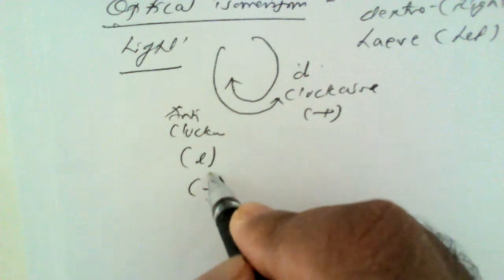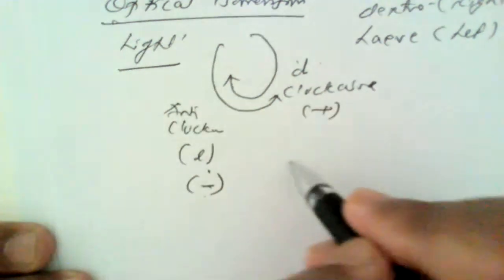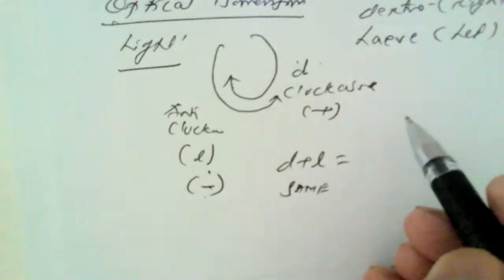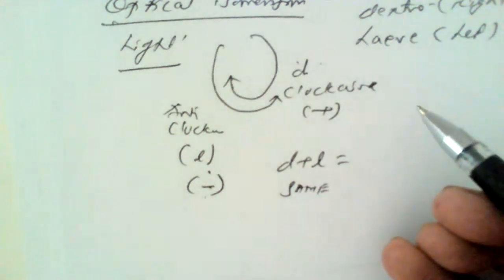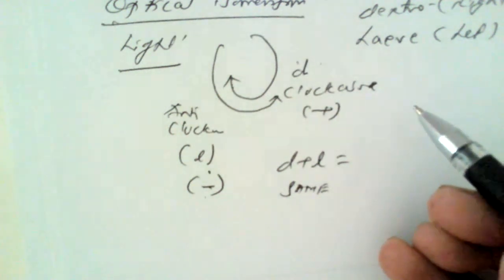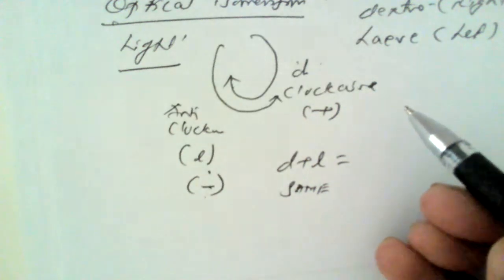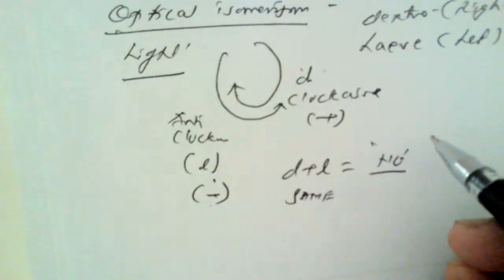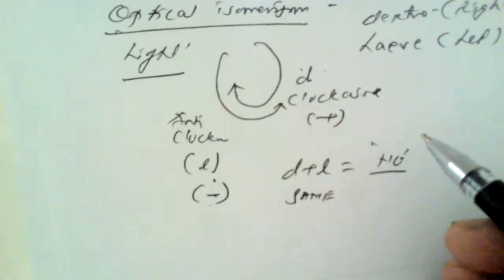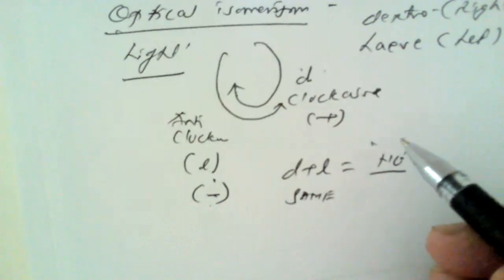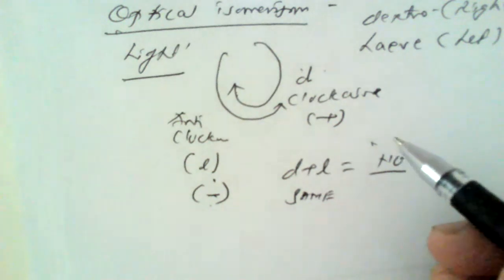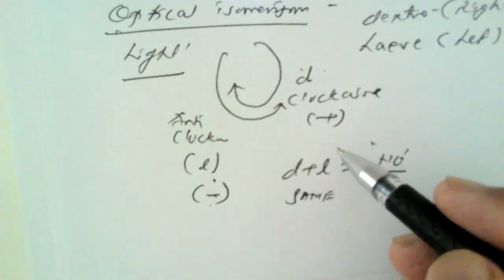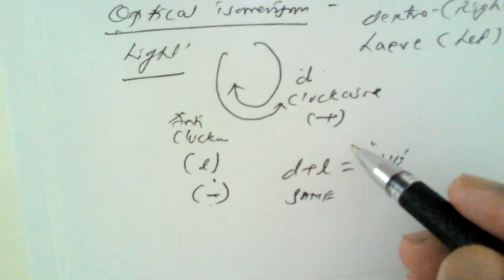Hence, when a solution is prepared with equal concentrations of dextro and levorotatory isomers, the rotations cancel the effect of each other, and the resulting solution does not rotate the plane of polarized light.